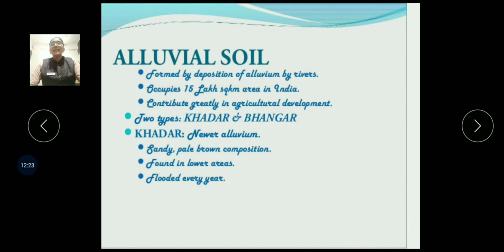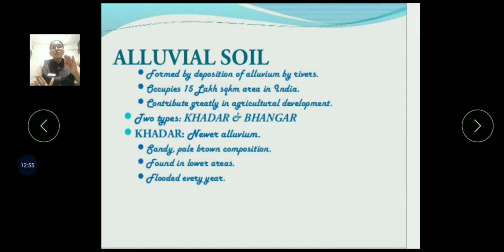Now Khadar is the new or younger deposit of alluvium soil on the floodplains. This soil is renewed every year and thus it is comparatively more fertile than Bangar soil. Why? Because it is renewed every year. Every year the rain comes, there is a formation of new soil, so it always has more and more fertility. And since it is present on the floodplain, it is more fertile as compared to Bangar soil.